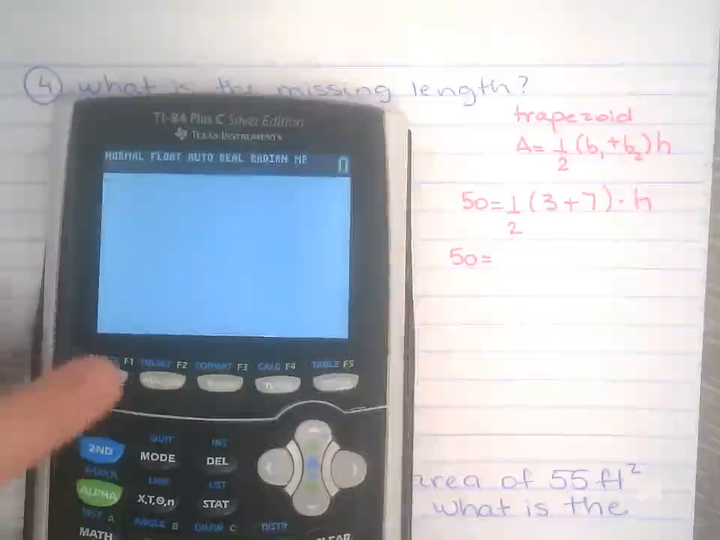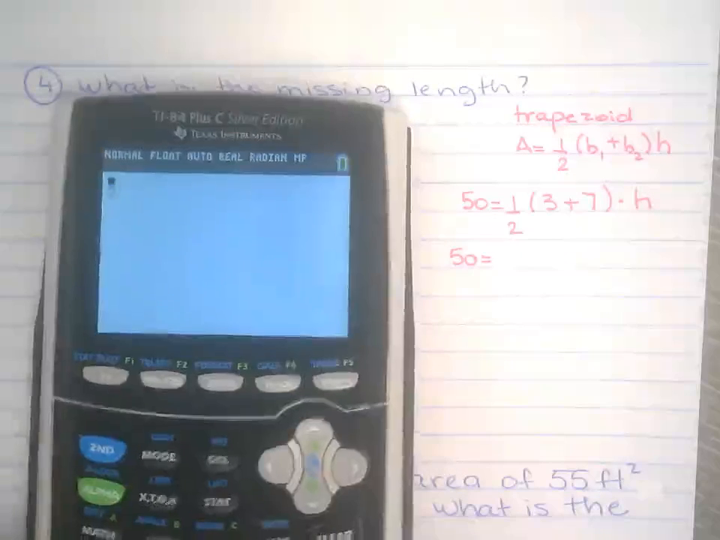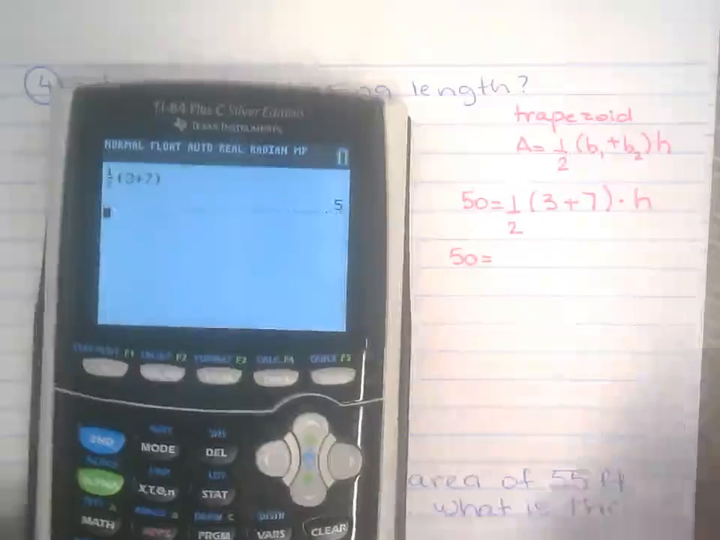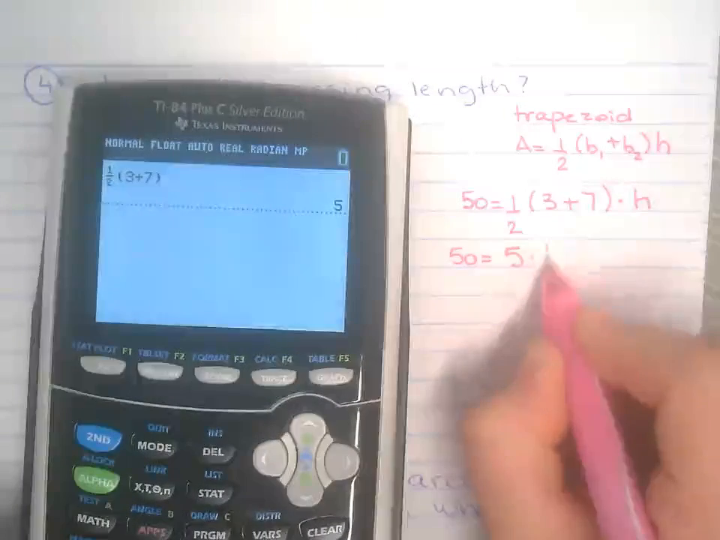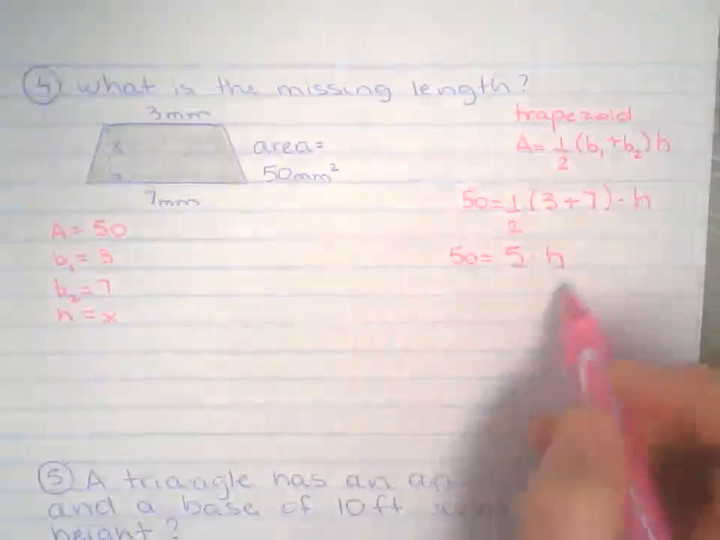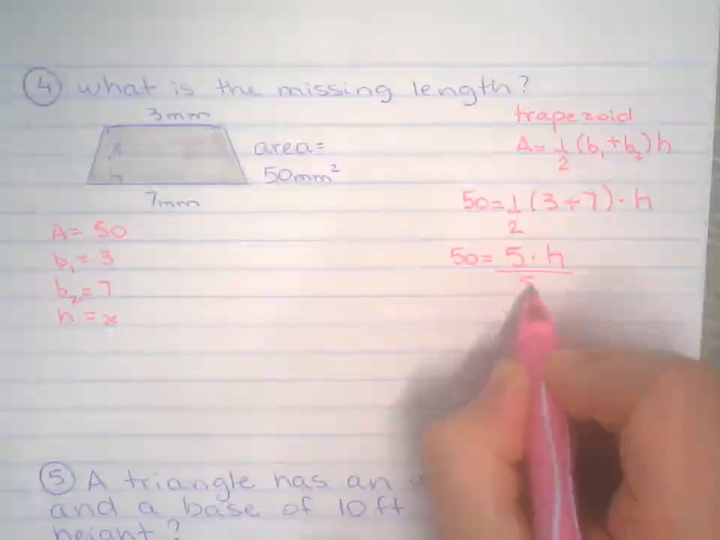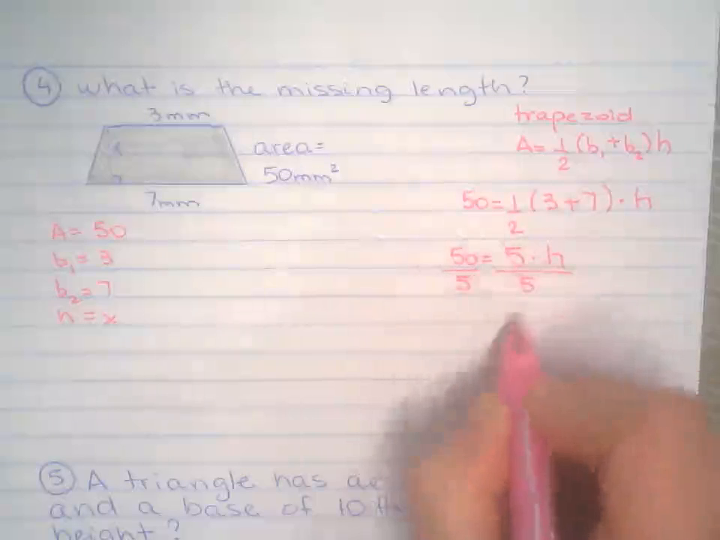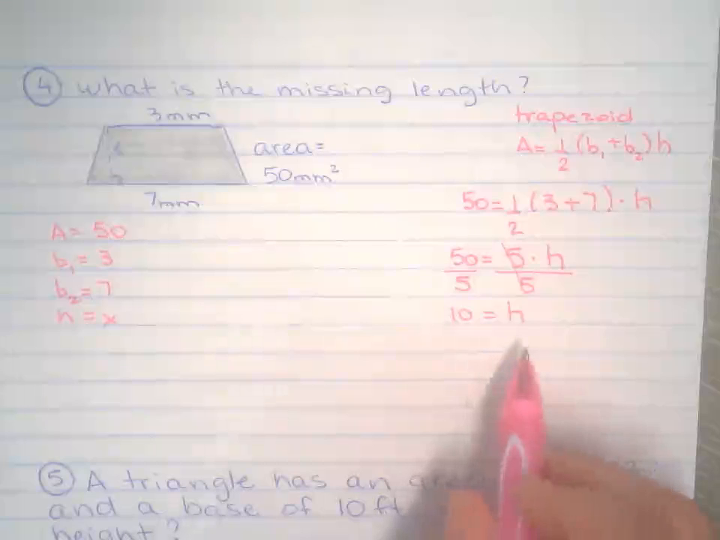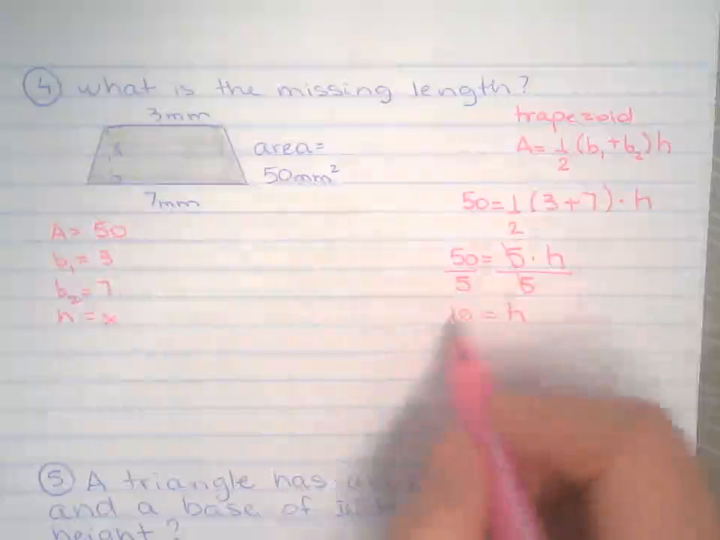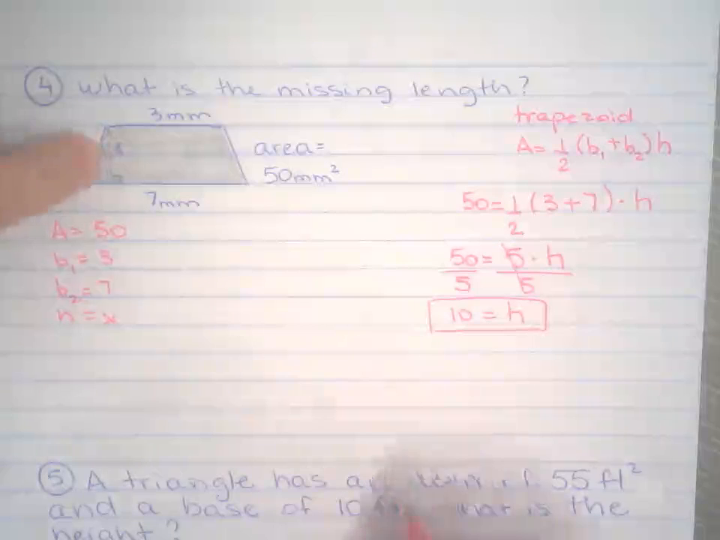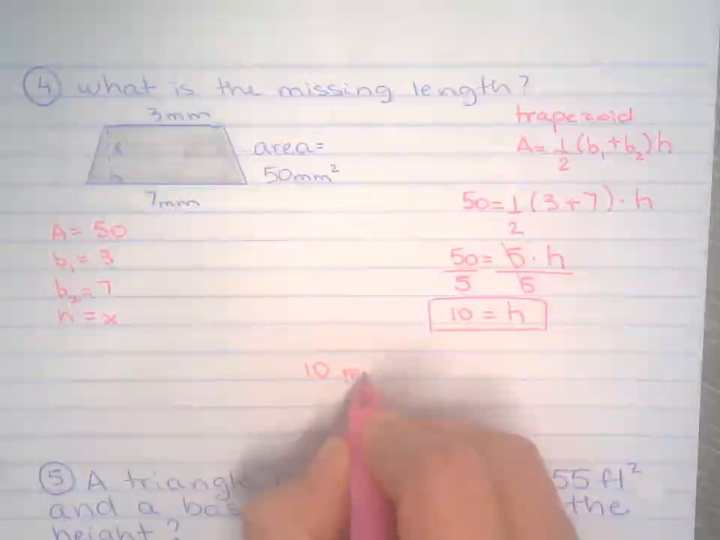So fraction, alpha y equals enter, 1/2, 3 plus 7, voila. So here I have 5 times h. 5 looks way better than this bunch of mumbo jumbo right there, huh? We're looking for h, so you divide both sides by 5. That will give you h. 50 divided by 5 is 10. So my missing length right there is 10. And since we're talking about the height, it's 10 millimeters.